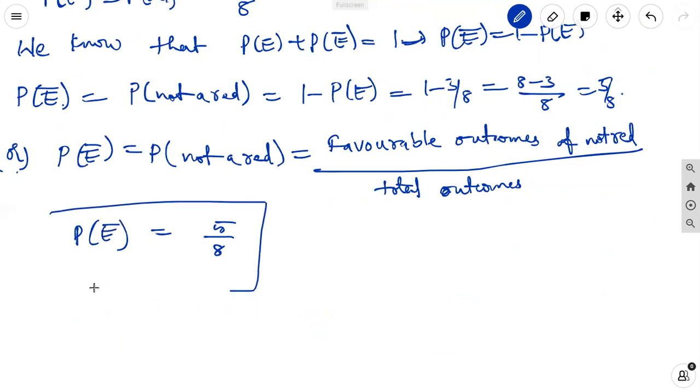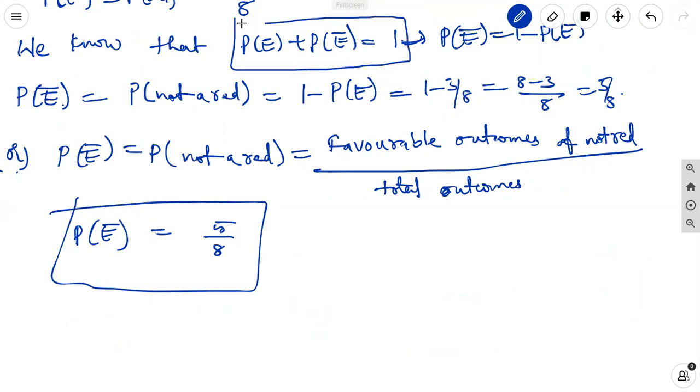You can go through any way. If you know the occurrence of the red ball, from the relation of probability of E plus probability of E complement equal to 1, you get the not a red ball. Or you can count how many non-red balls there are, then write it in the numerator. The denominator always comes as the same total outcomes.